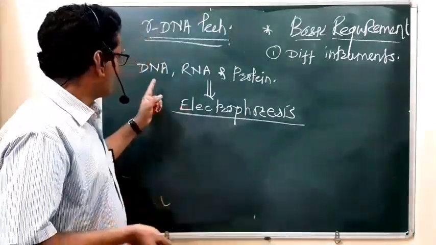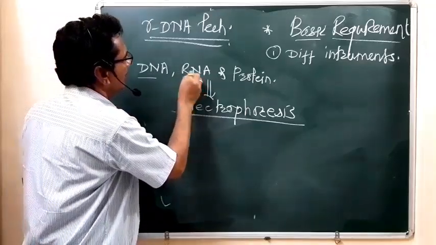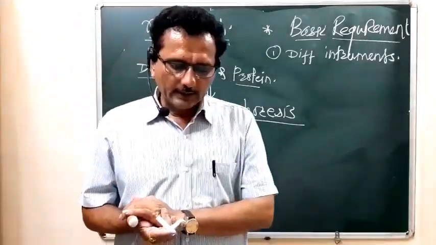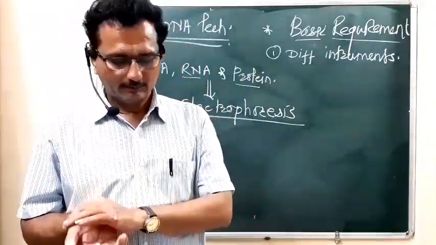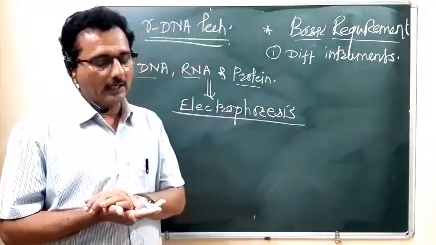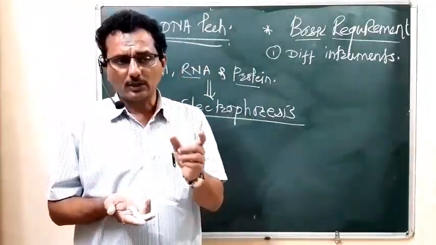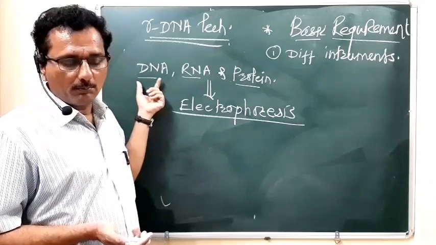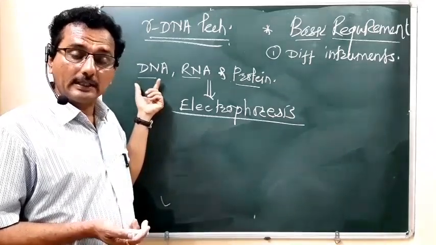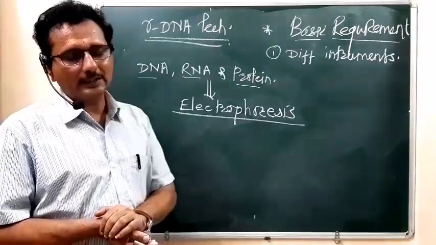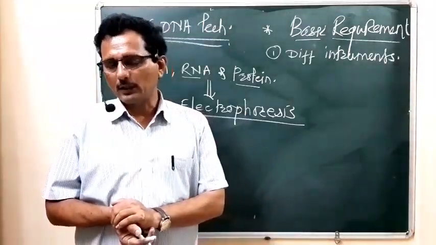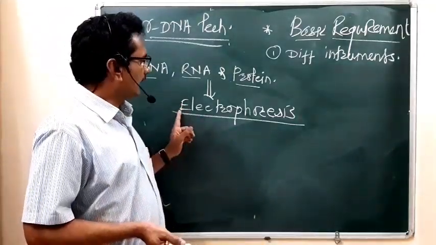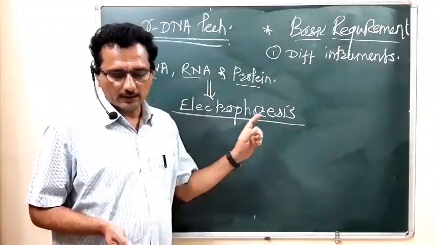These molecules, the DNA molecule, RNA molecule and protein molecules, are separated by applying an electric charge, because these molecules have their own charge. So by applying an electric charge, we can easily separate these molecules. This is called the electrophoresis method.